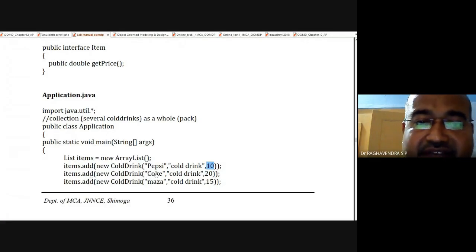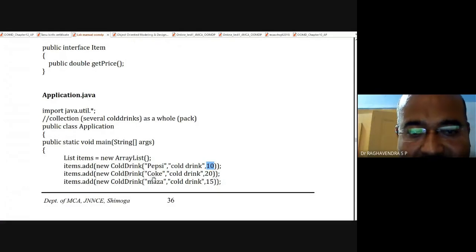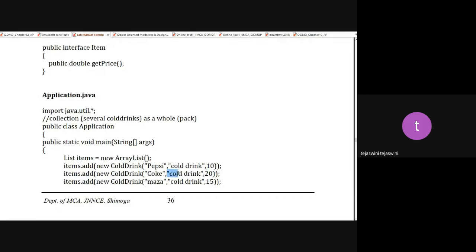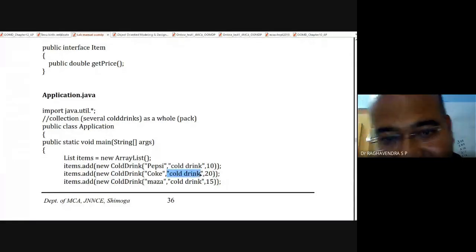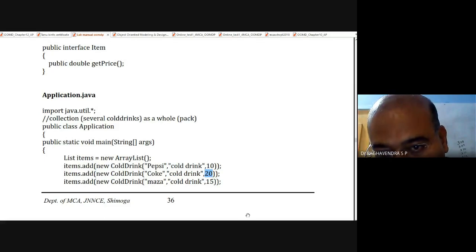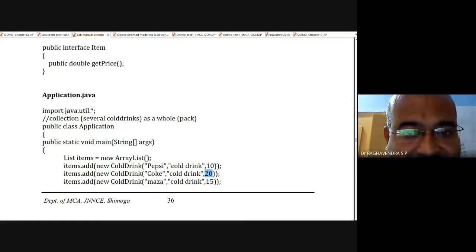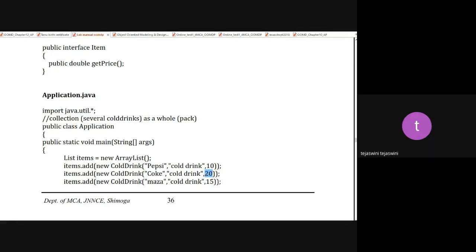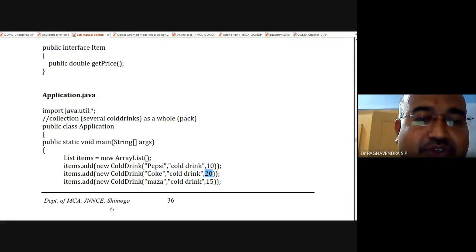What is the name of the commodity? Coke. What is the item description? Cold drink. What is the price? 20. Fine. So two items have been added.